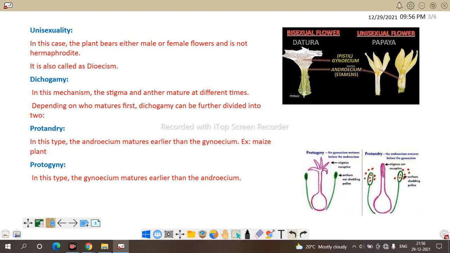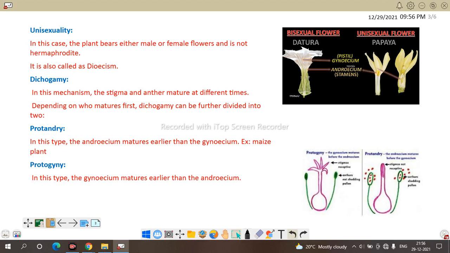The first mechanism is unisexuality. In this case, plants bear either male or female flowers and are not hermaphrodite. Means there is a male flower and a female flower. Here is the example of papaya. When there are two different flowers, one male and another female, the stigma requires pollen grains transferred from a different parent or different plant, so it is cross-pollination or outbreeding. This method is called unisexuality or dioecy.